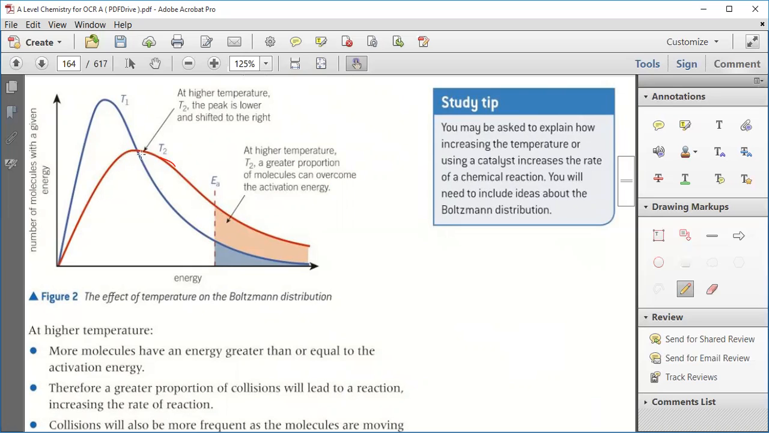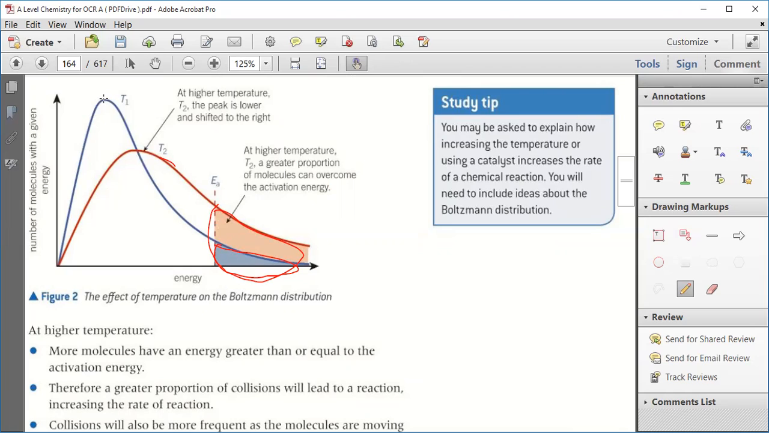It means at higher temperature T2, a greater portion of molecules can overcome the activation energy. If you see this blue portion, it is very small, and in this area, blue plus red is very, very high. It means as the temperature increases, more particles can overcome the activation energy. Clear?